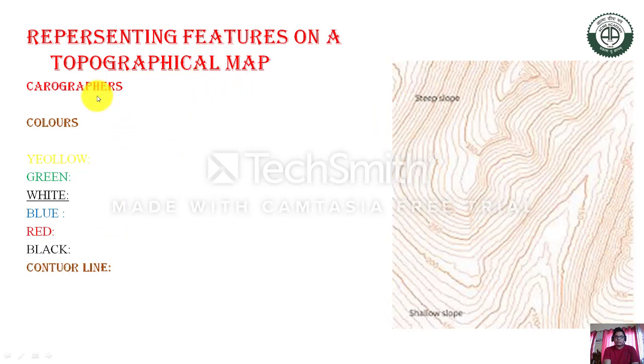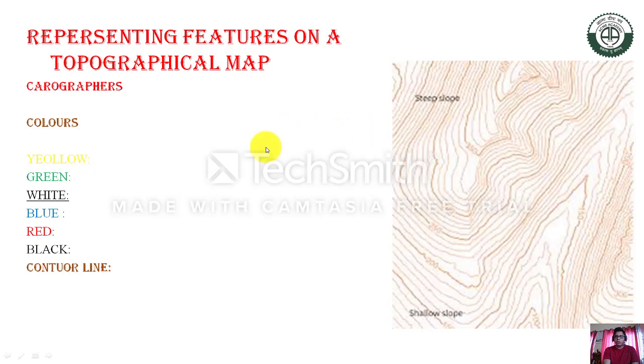A cartographer who draws maps always takes some features, means he can take the colors and the contour lines. There are a number of colors like yellow, green, white, then blue, red and black. These colors are used in different perspectives. The use of colors is one of the oldest and most effective methods of conveying information in a map, means different types of information.